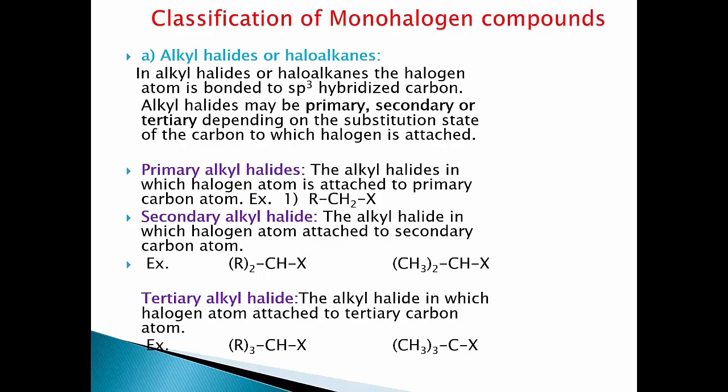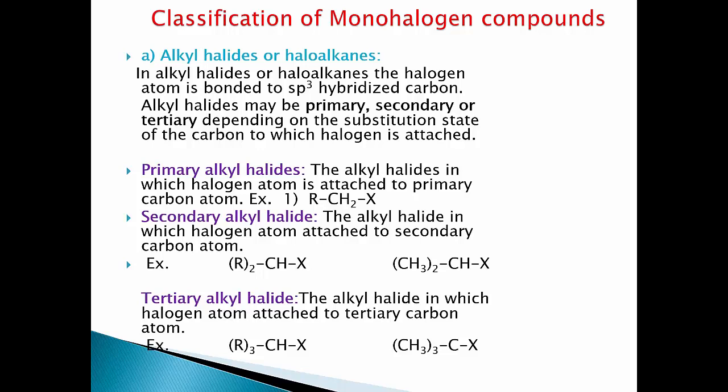Now we are going to see the classification of monohalogen compounds. Monohalogen compounds are of various types, of which the first is alkyl halides or haloalkanes. Alkyl halides are the derivatives of alkanes, in which one hydrogen atom from alkane is replaced by one halogen atom.